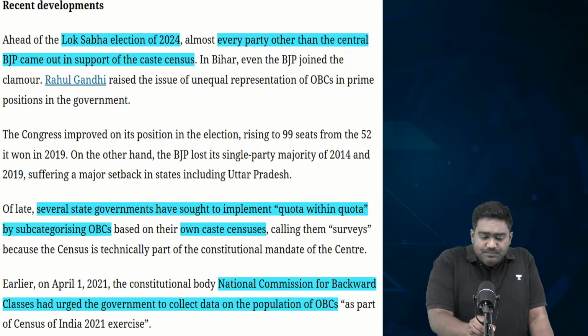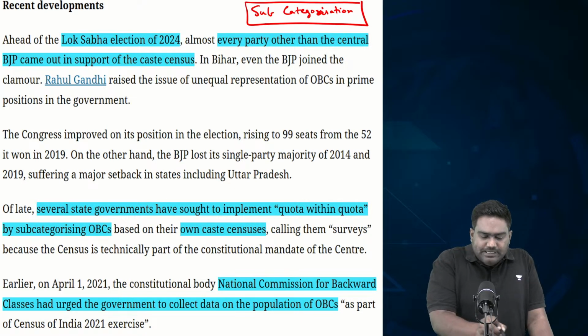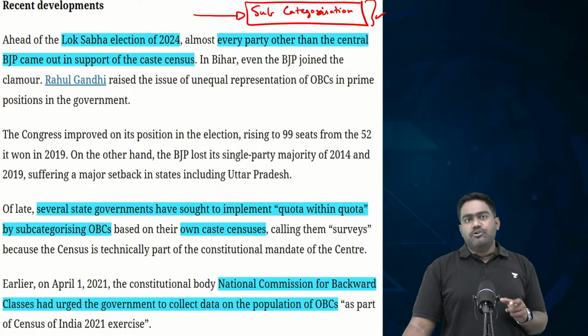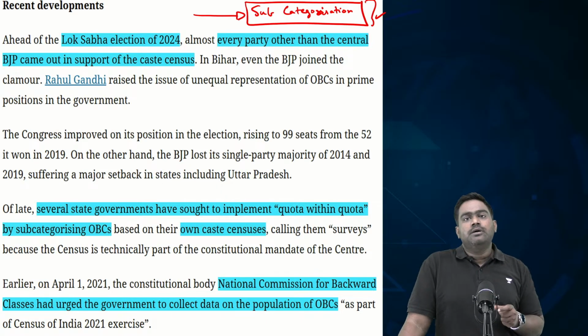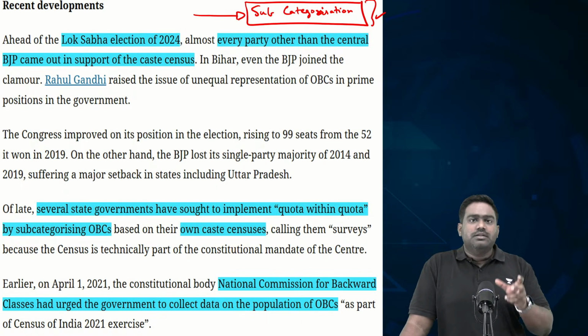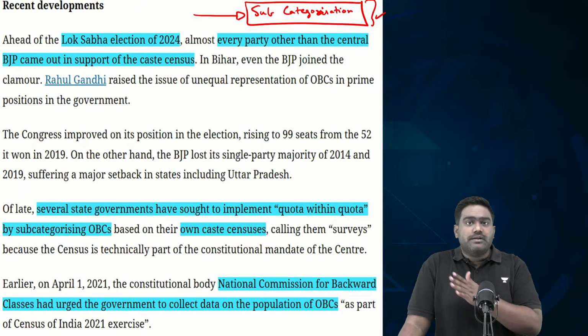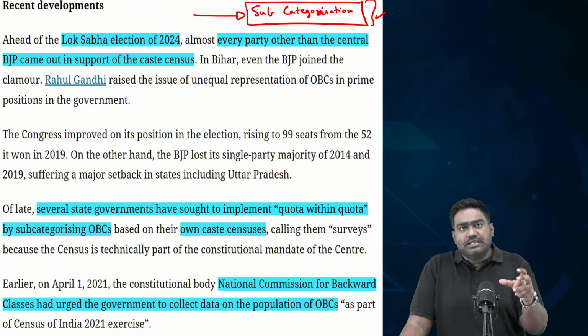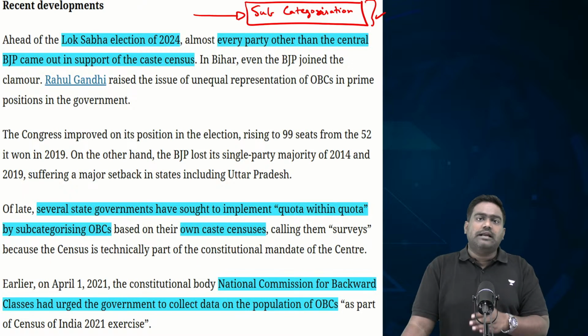And this helps in subcategorization. When it comes to reservation, one of the hotly debated topics today is subcategorization. Because in different communities, even within SCs and STs, a few specific communities have drawn the benefits of reservation, creating a creamy layer within the backward classes, leaving behind the rest. The benefits of affirmative action have largely benefited few communities, even within the backward categories.